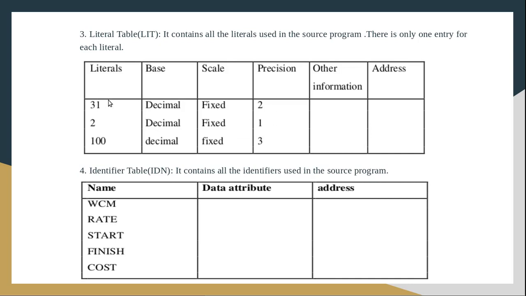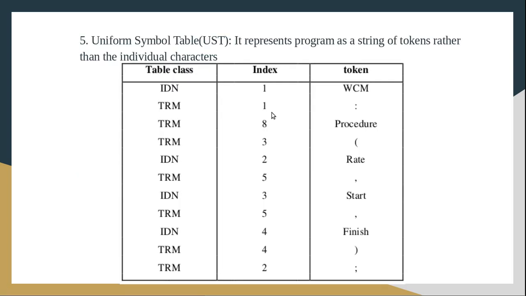By looking at the value, the lexical analysis phase will come to know the first 4 column values, so these column values will be entered in the lexical analysis phase. The other 2 attributes, the other information and address value, will be added by the coming phases. So we have made the entry in the literal table. Similarly, regardless of whether we have made an entry in the literal table or not, we definitely have to make an entry in the uniform table.